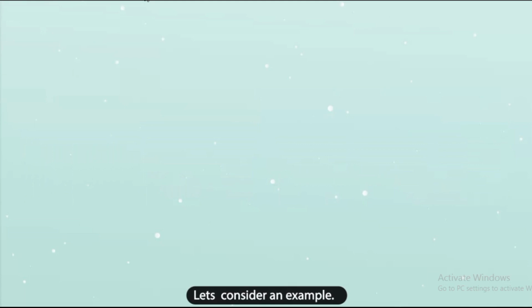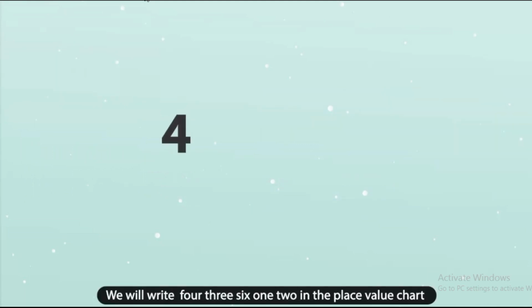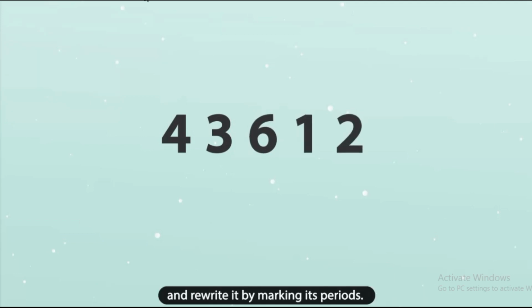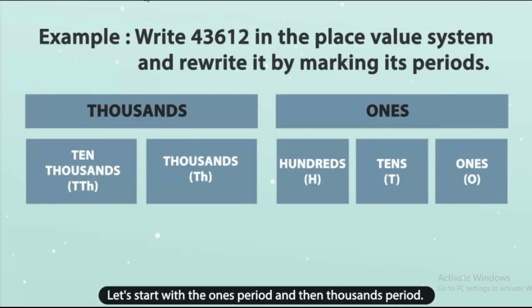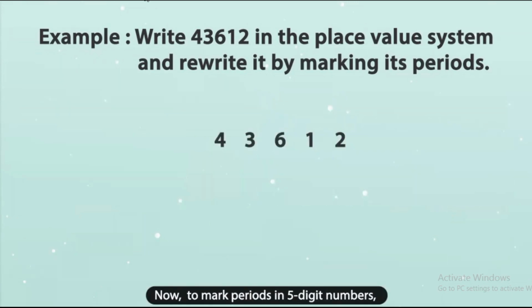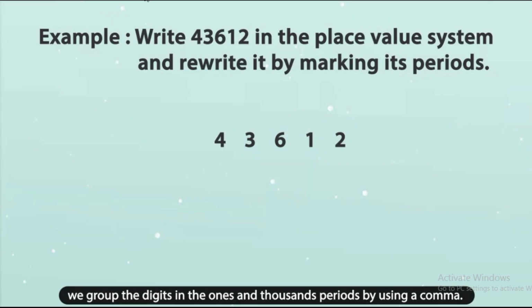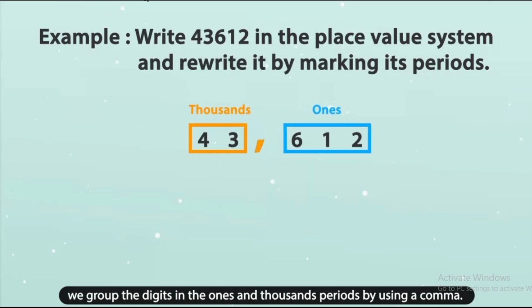Now, we will find out how periods help in reading and writing large numbers. Let us consider an example. We will write 43612 in the place value chart and rewrite it by marking its periods. Let's start with the ones period and then thousands period. Now, to mark periods in 5-digit numbers, we group the digits in the ones and thousands periods by using a comma.